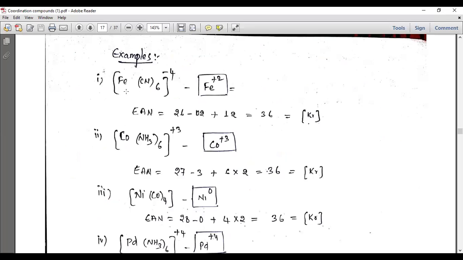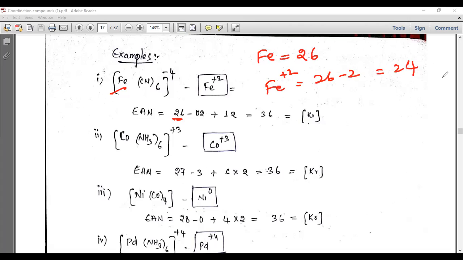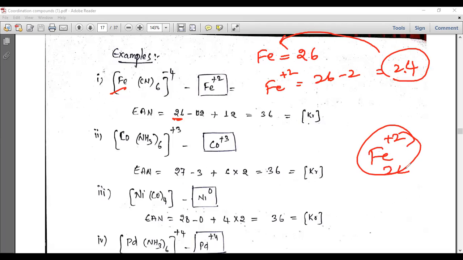So see here, iron which is 26 here. So iron's atomic number is 26. So here the iron is in +2 oxidation state. +2 means we have to remove 2 electrons. Then you will get how many electrons here? 24. 24 is the number of electrons present in the iron. Let us take the iron in +2 oxidation state, and it has only 24 electrons. దాని దగ్గర 24 electrons ఉన్నాయి నాన్న.